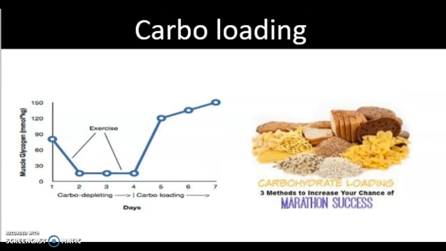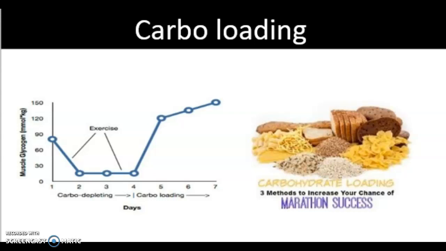Early studies from Scandinavia showed that carbo-loading, a technique used by athletes, can improve endurance exercise performance in events lasting longer than 90 minutes, found by Hawley et al. 1997. Muscle glycogen availability is also important for the maintenance of high-intensity intermittent exercise, Balsom et al. 1999. The process of carbo-loading starts around 7 days before a big event.